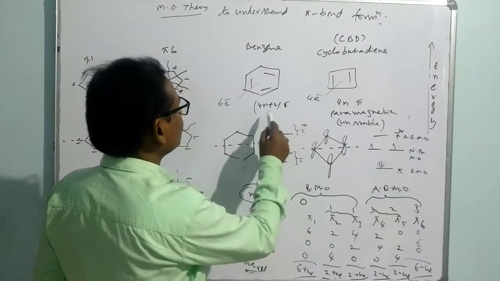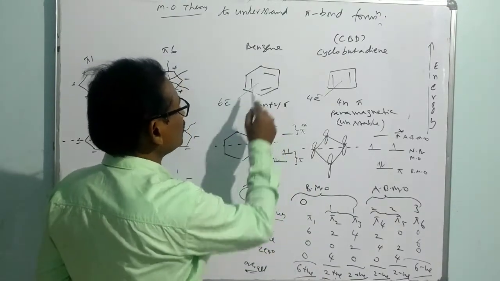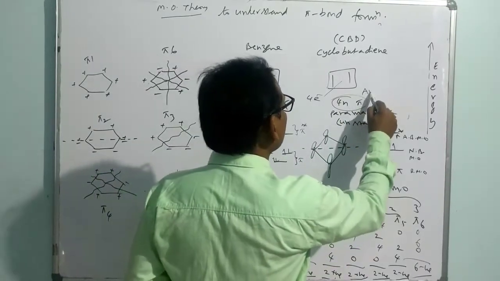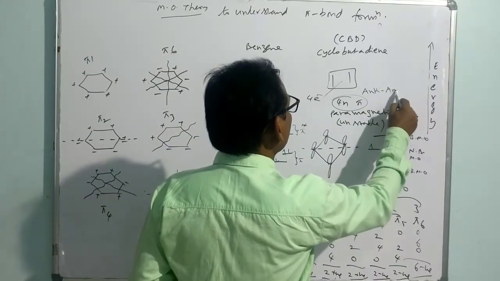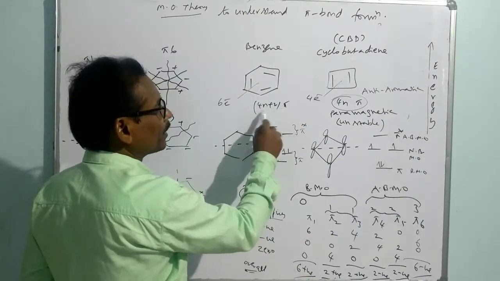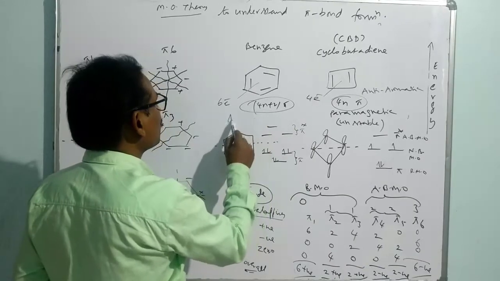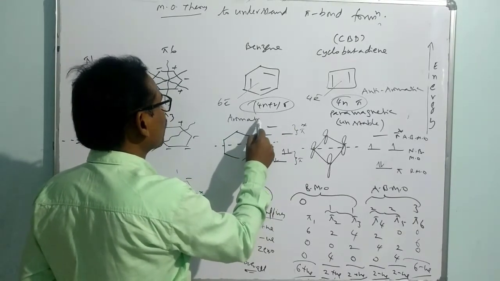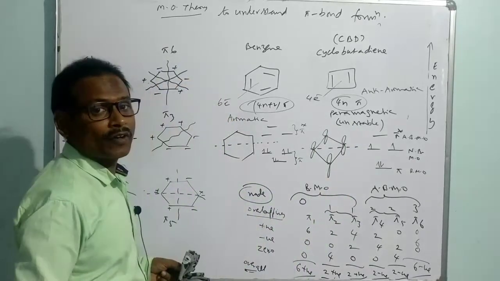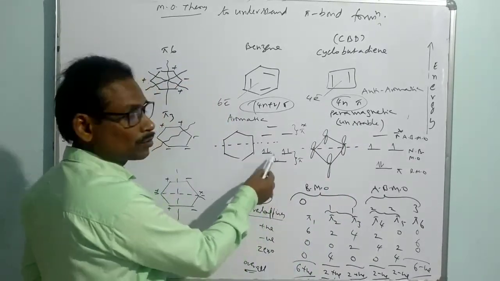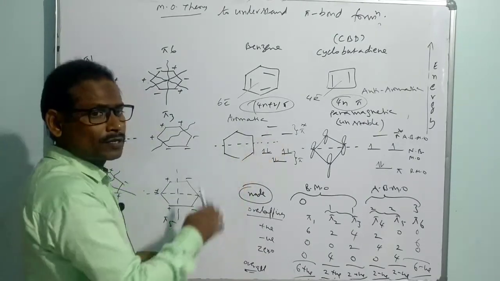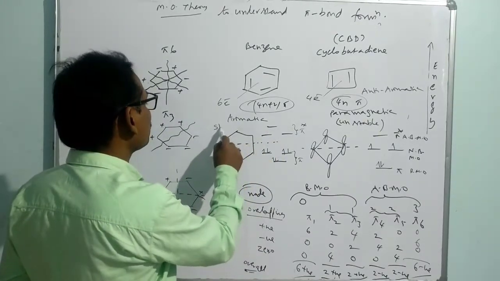That is the reason the 4n pi electron system is referred to as anti-aromatic, whereas 4n plus 2 pi electron conjugation is referred to as aromatic. So this is unstable because of the presence of an unpaired electron. This is stable because there are no unpaired electrons. All electrons enter into the lower set of molecular orbitals, so this is going to be stable.